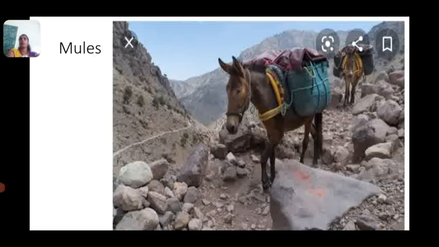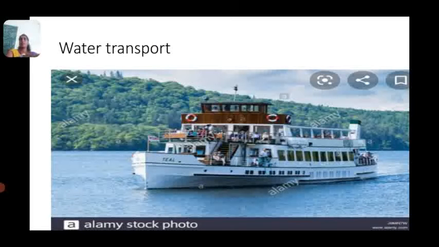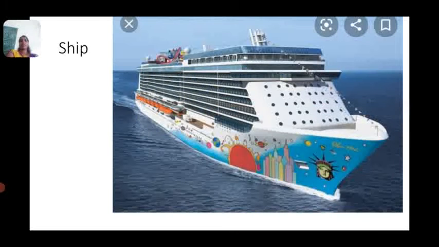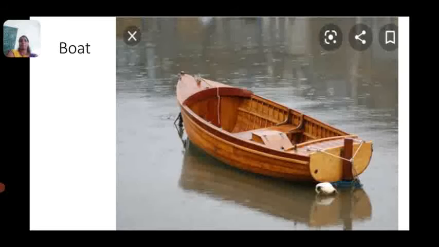The next one is water transport. People use ships, steamers and boats when they have to cross rivers or seas. Ships are also used to carry a large number of people and goods from one country to another. They are cheap for traveling longer distances but take a lot of time. See, this is a steamer, this is a ship and a boat. These are all examples of water transport.